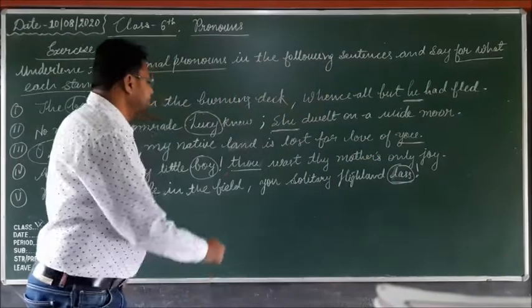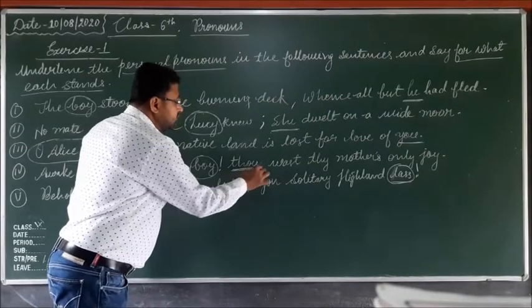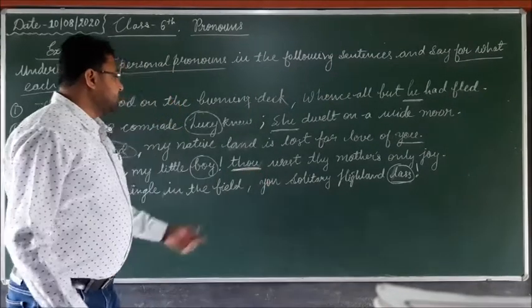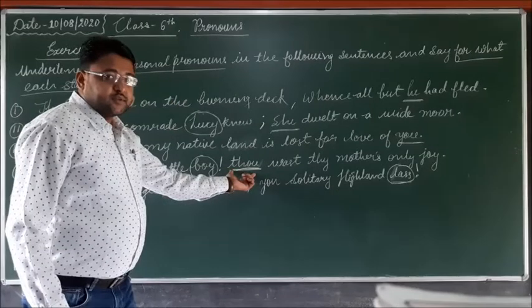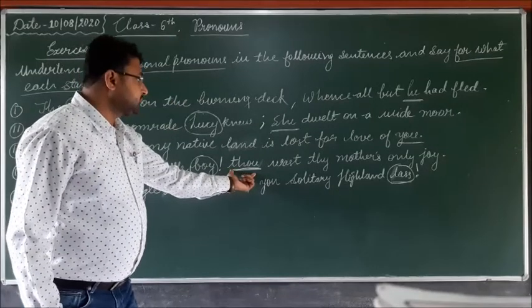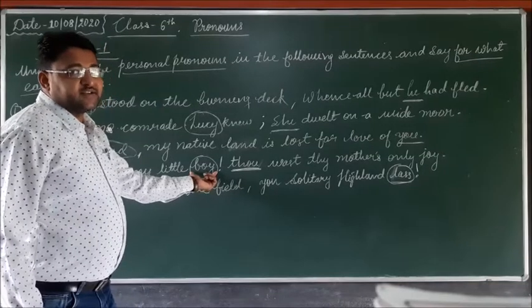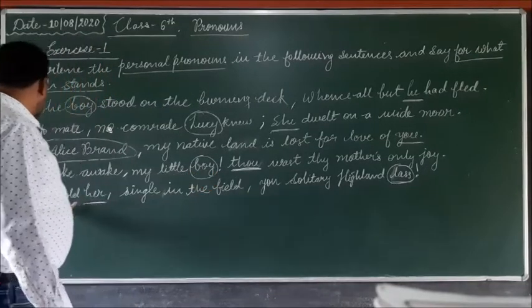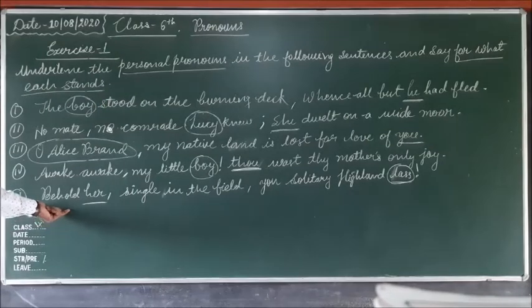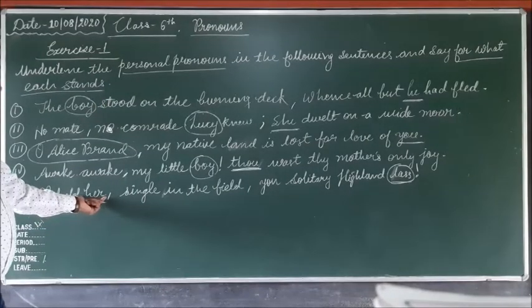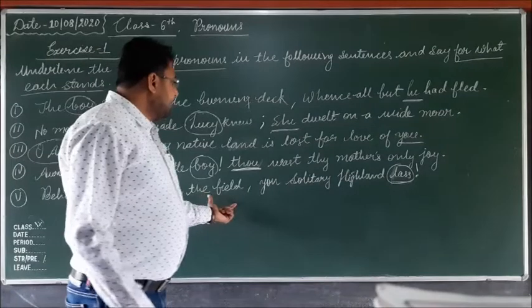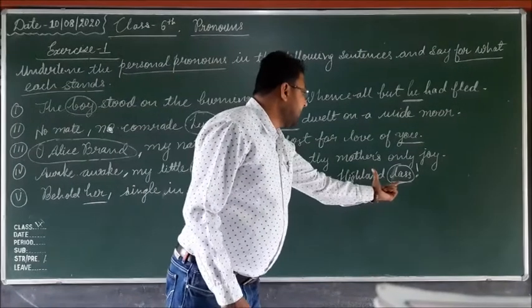Fourth sentence: Awake my little boy, thou wast thy mother's only joy. So here thou is you. The meaning of thou is you. Thou is the personal pronoun here and it refers to the subject boy. Boy is here the subject.